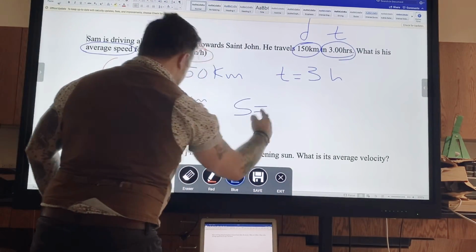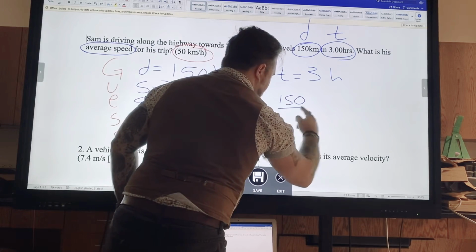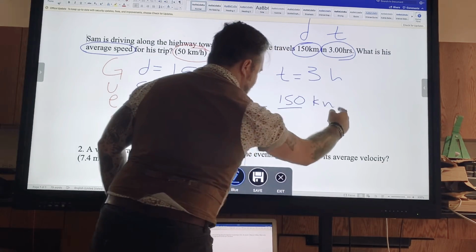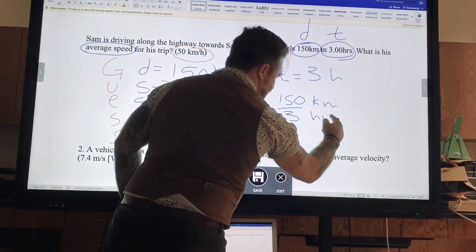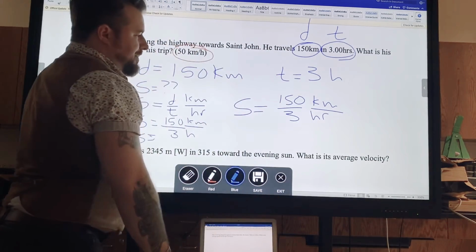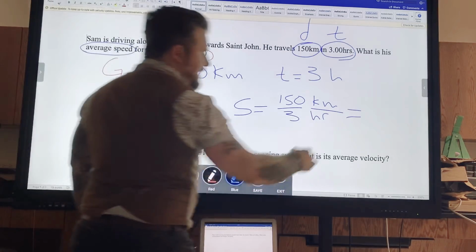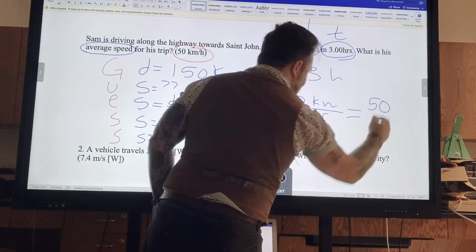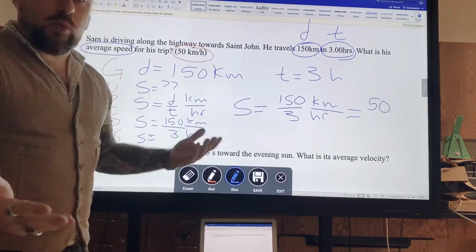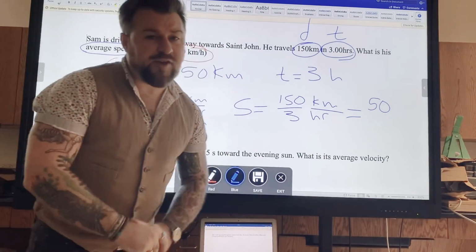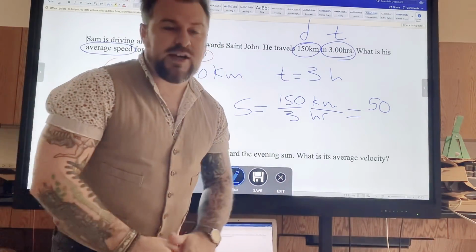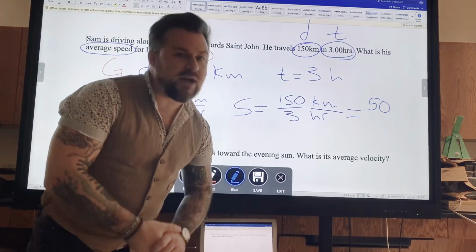Speed is equal to 150 kilometers divided by 3 hours. Now, what is my answer going to be? Divide 150 by 3. Guess what you're going to get? You're going to get 50, but you're not done there. 50 what? This is physics, y'all. 50 what? 50 apples, 50 oranges, 50 minutes on the internet, 50 bucks.